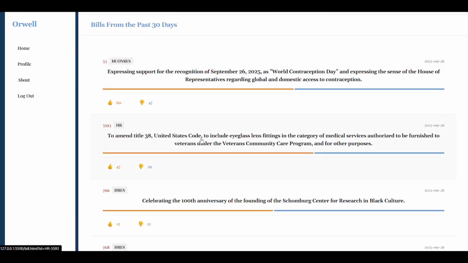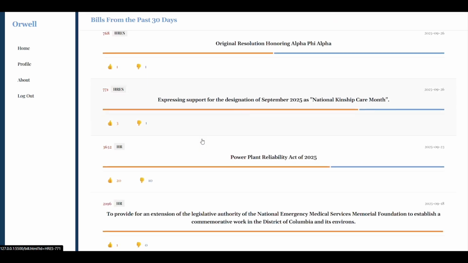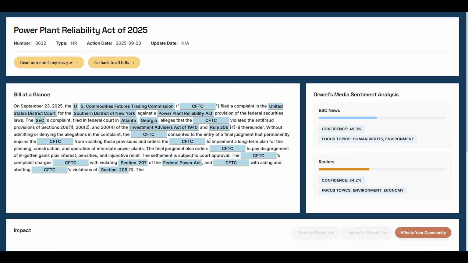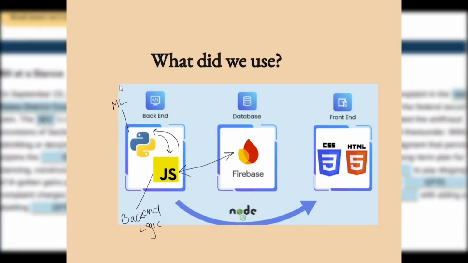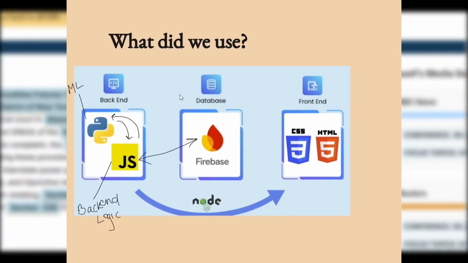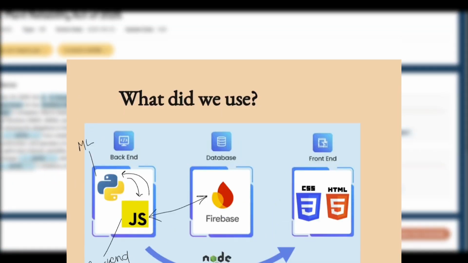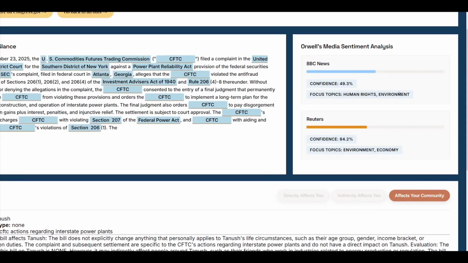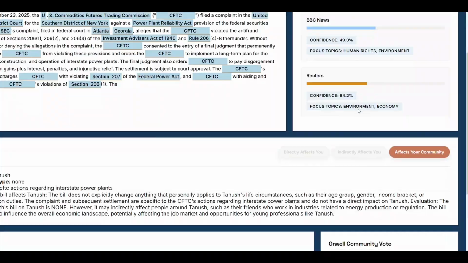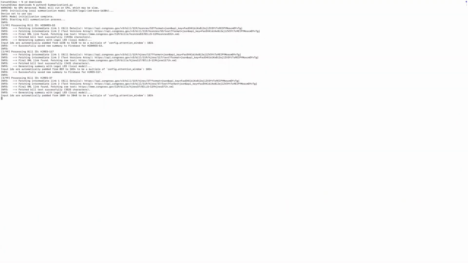Orwell aims to increase civic engagement by breaking down and monitoring bills passing in Congress in an accessible and engaging way for American youth by presenting the information in a more digestible fashion. We use Firebase for our database, HTML and CSS for our front-end, Node.js for a lot of our back-end as well as front-end interaction, and Python/JavaScript for the NLP and LLM. Now, getting into our AI-generated bill breakdowns.